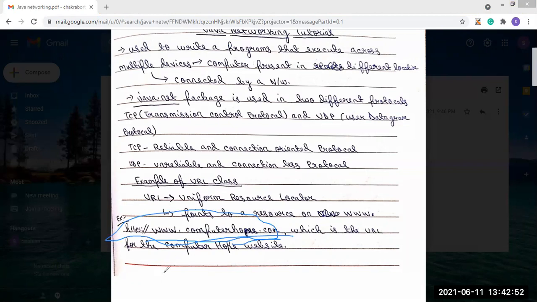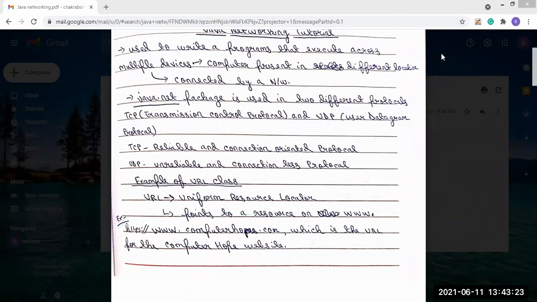Same as if we write www.facebook.com, this is the URL for the Facebook website. So this is the concept of the URL. Like this, the URL class is present in Java. How we can write the URL class and how we can do a program with the URL class, we will see through an example.